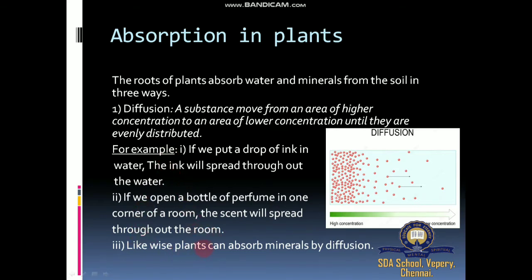Likewise, plants can absorb minerals by diffusion through concentration gradients, because outside in the soil solution there is enough water, but in the plant root cells there is less water. So the soil solution has low concentration and the root cell has higher concentration, making it easy to absorb by diffusion.